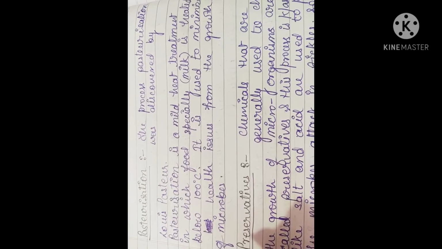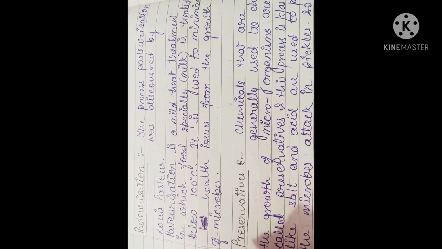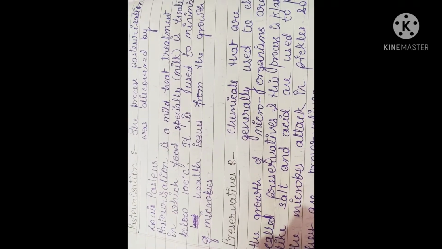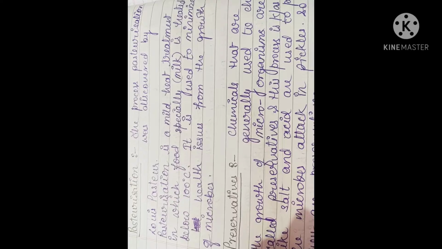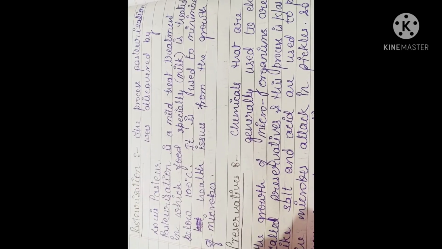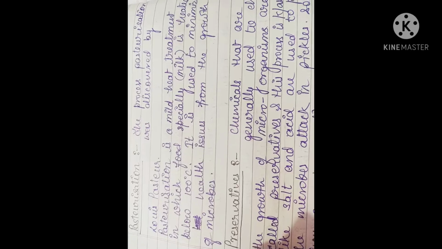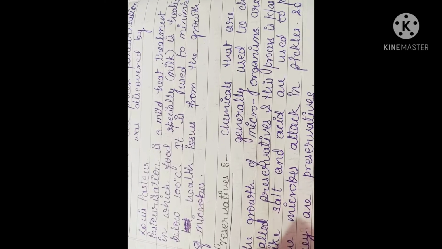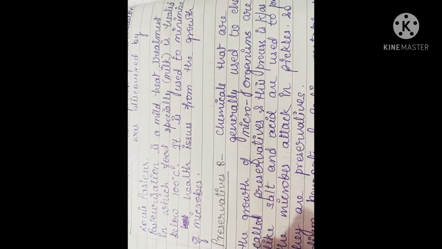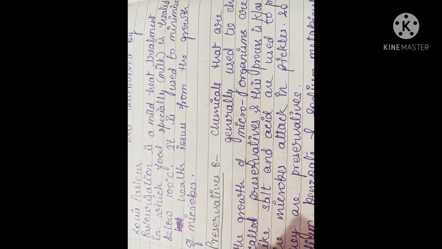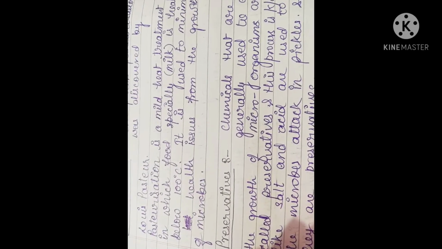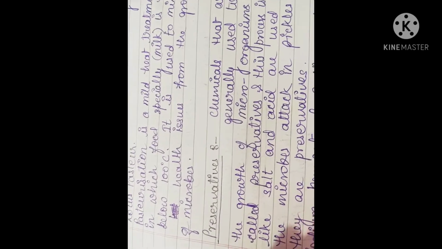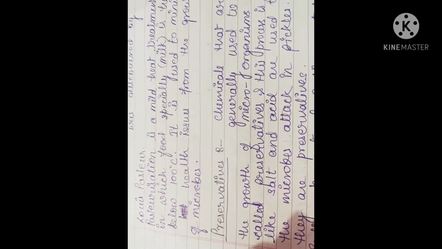Pasteurization is a mild heat treatment in which food, especially milk, is heated below 100 degrees centigrade. This is a process in which we give heat treatment to food, especially milk and milk products, below 100 degrees centigrade. By this we can control the growth of microbes, and that is why we can increase the quality of the food item and increase its shelf life.